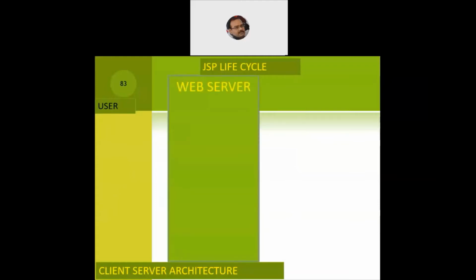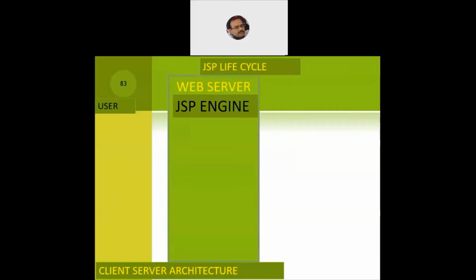Once the user is there, we'll also have the web server. Normally the web server runs 24 by 7 by 365, whether a single user logs in or millions of users log in. It doesn't matter much to the server, but yes, the performance of the server is better when fewer users are logged in, and it decreases when the number of users grows exponentially. Then we come to distributed computing, where we distribute the load of the web server among multiple shadow web servers.